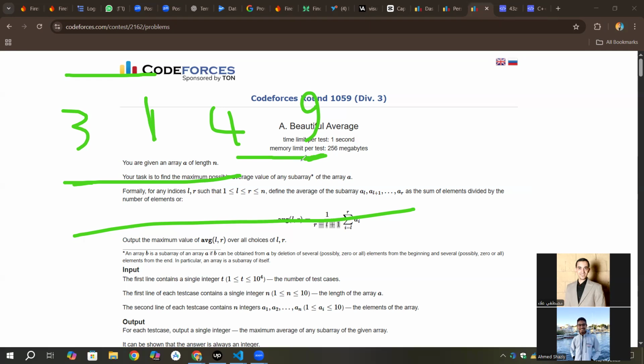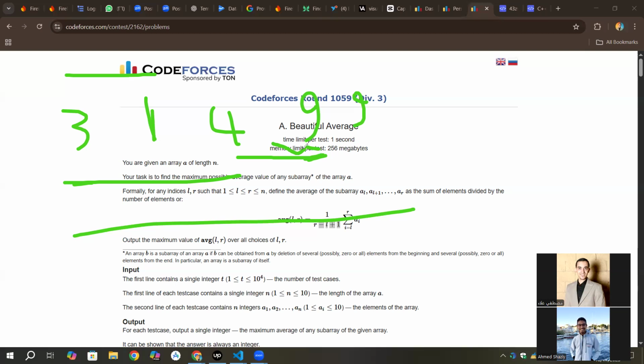What will happen? Will it be increased in any way? Ever? Why? Because if I choose 9 with something less than it, the average will decrease. If I choose the maximum with something equal to it, like 9 and 9, it will be the same. And you can say, okay, but what if I choose 9 with 10? I'll tell you this is invalid. Why? Because I told you in the beginning, we will start with the maximum number.